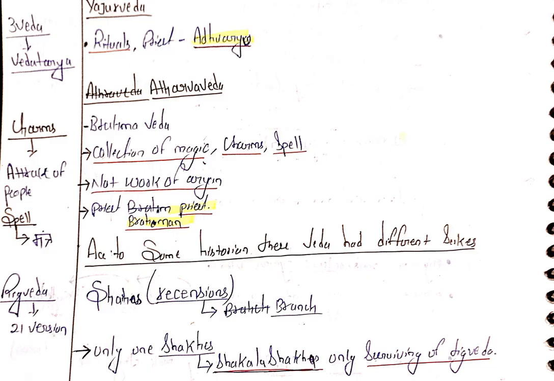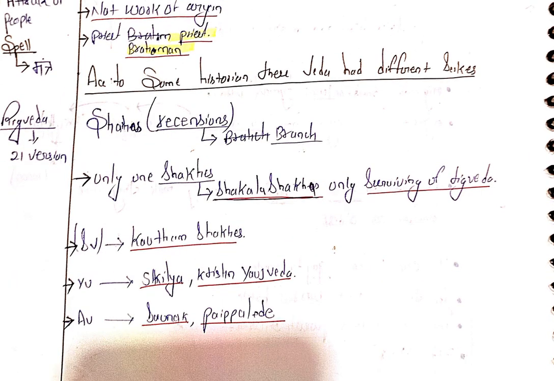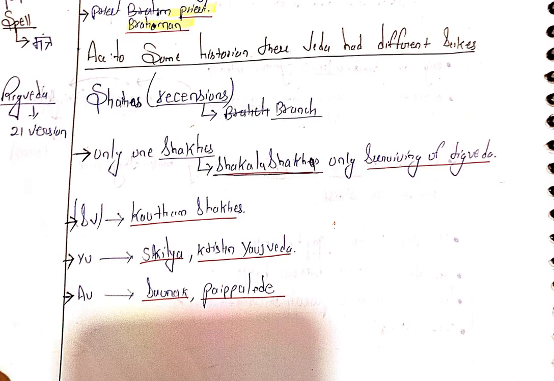According to some historians, these Vedas had different Shakhas. Shakhas means parts, branches. Rigveda has only one Shakha, named the Shakalya Shakha. Samaveda has the Gautam Shakha. Yajurveda has the Shukla or Krishna Yajurveda, and Atharvaveda has the Shaunaka and Paippalada.